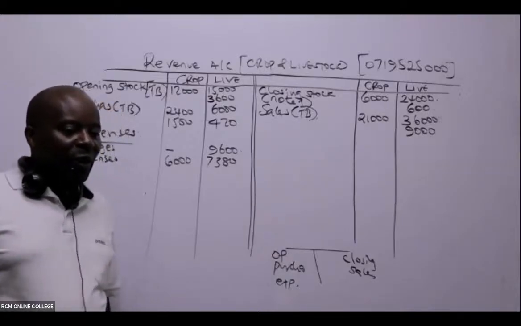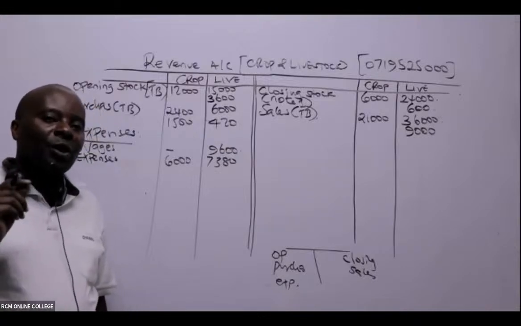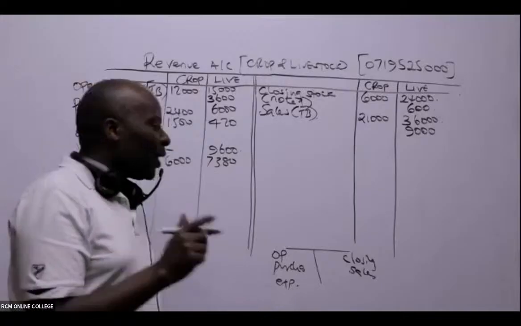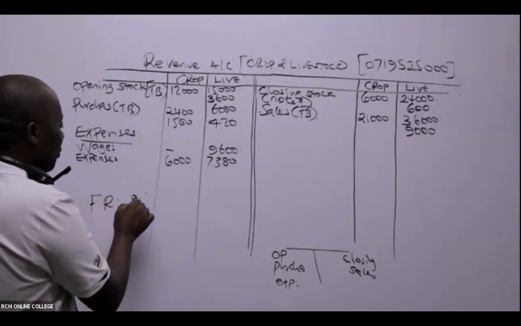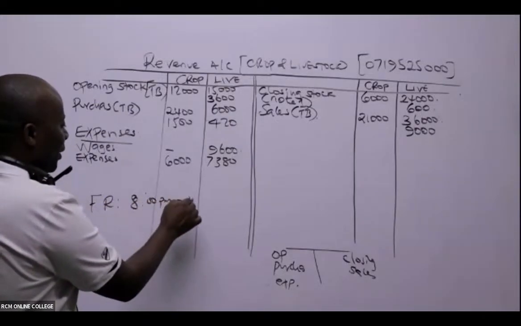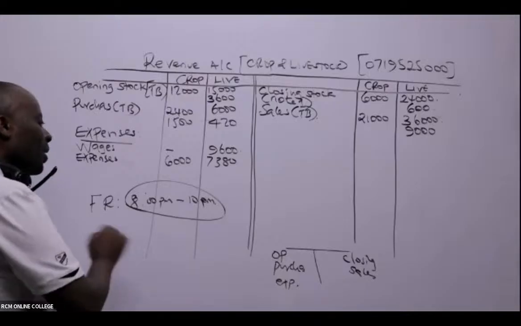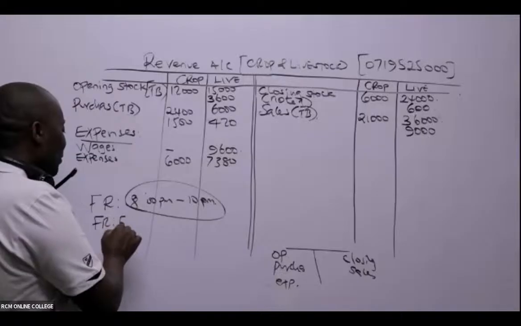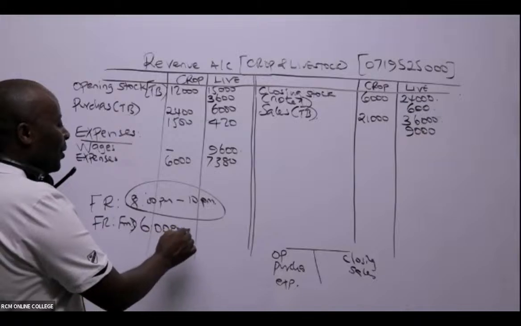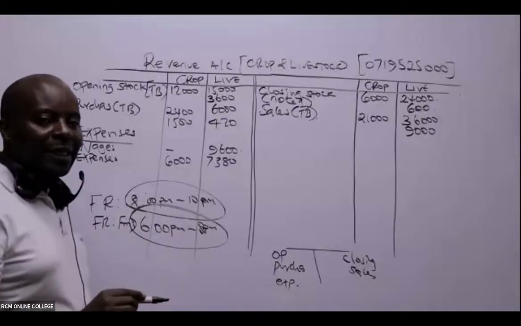Sauda is asking whether I'm the one taking FR this semester. What we have done is introduce more sessions for our students. For example, we've been having FR classes running from 8 p.m. to 10 p.m. Most of our students are saying these classes are good with very good teachers, but now, mwalimu, for FR and FM, we want new sessions which run from 6 p.m. to 8 p.m. This is the void that I will be filling.